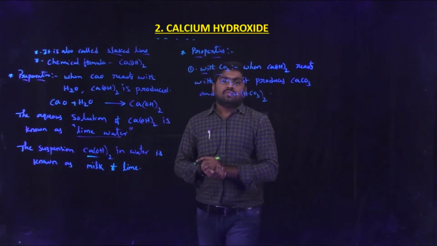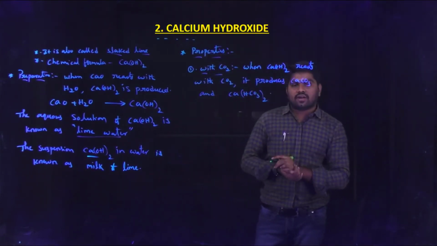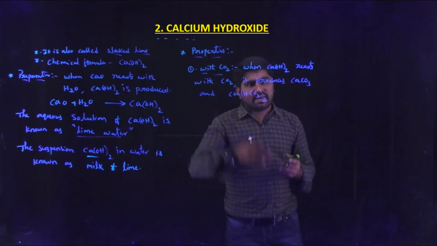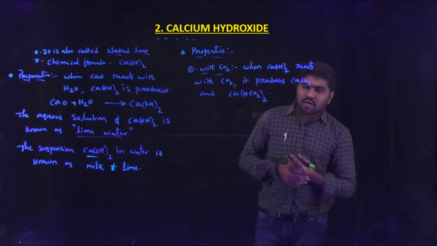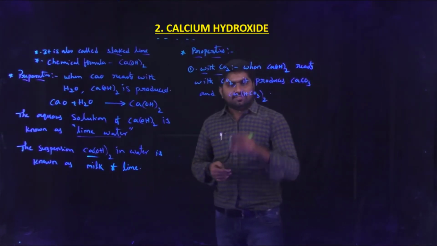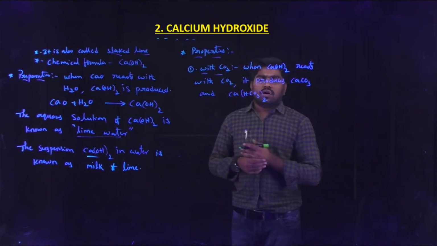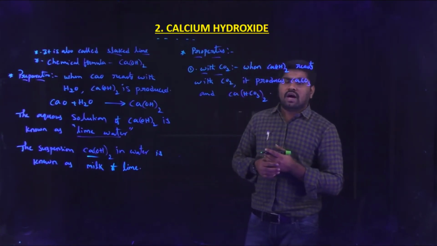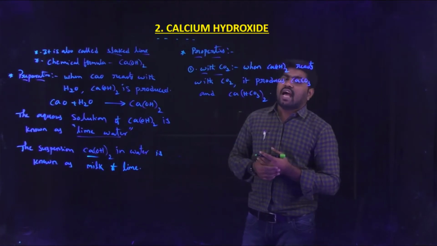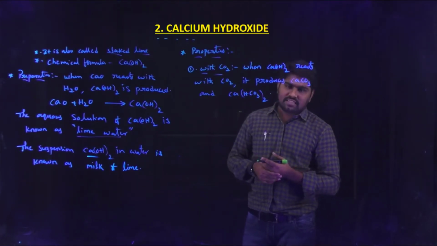When calcium hydroxide reacts with carbon dioxide, it produces calcium carbonate as well as calcium bicarbonate.